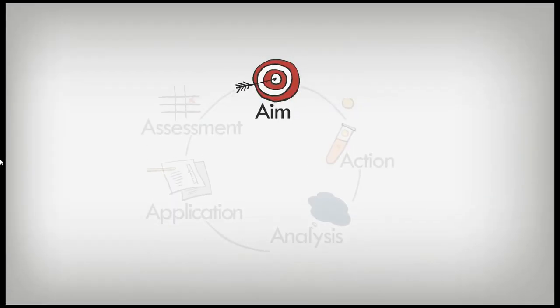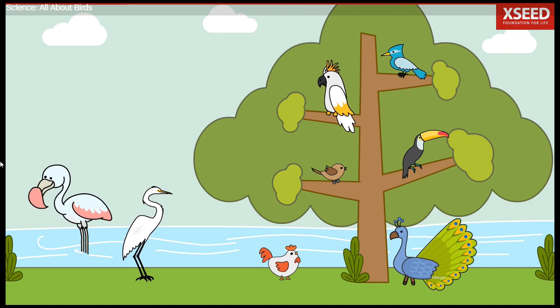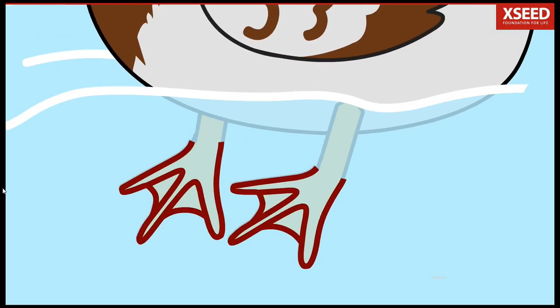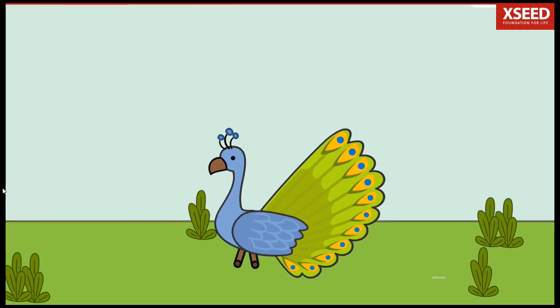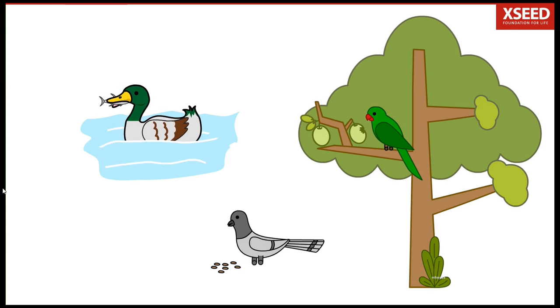Let's set a clear aim for today's class. You may already know that there are different types of birds. We have learned that birds can be identified by their features. Finally, do you remember that different birds eat different types of food?